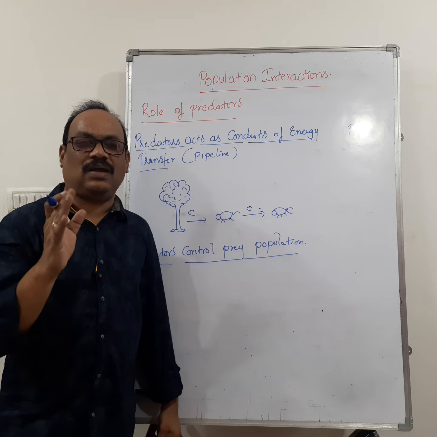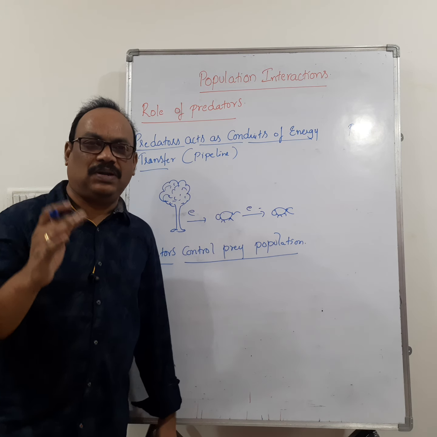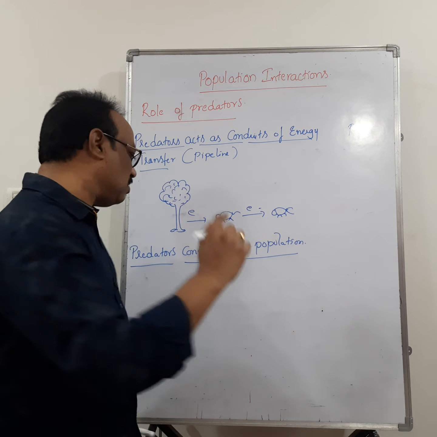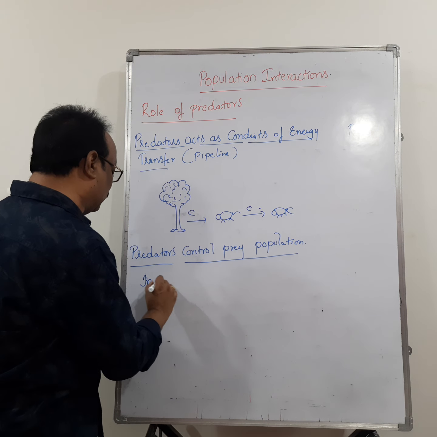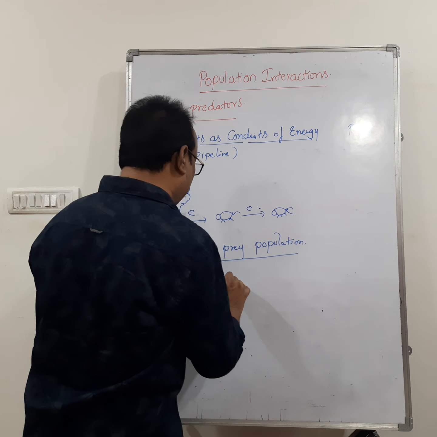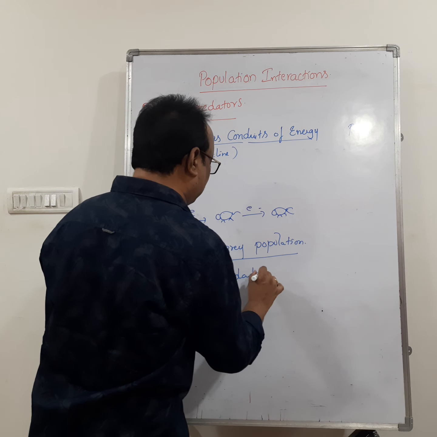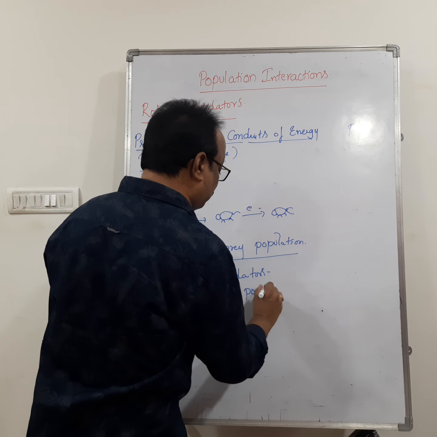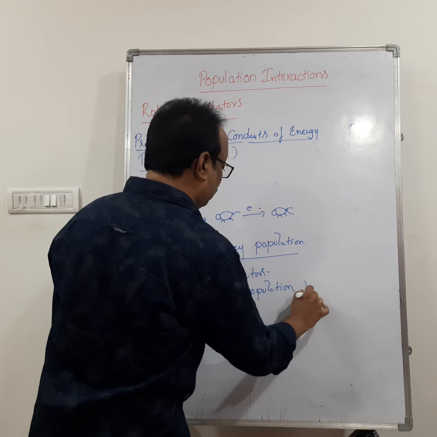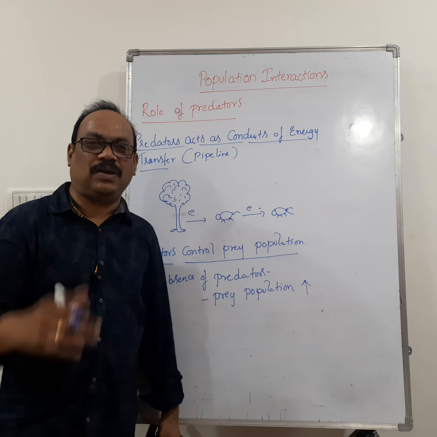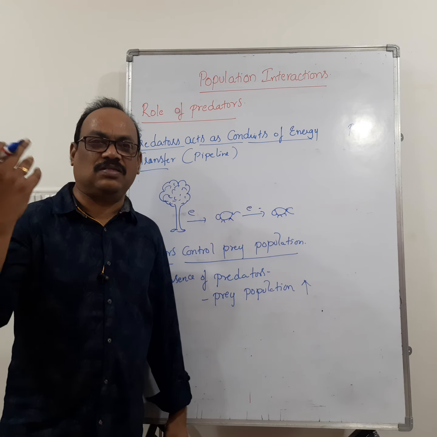If the predators are absent, the prey population increases enormously. In absence of predators, remember that. In absence of predators, what is happening? Prey population increases. How the prey population is increasing? Prey population is increasing enormously.